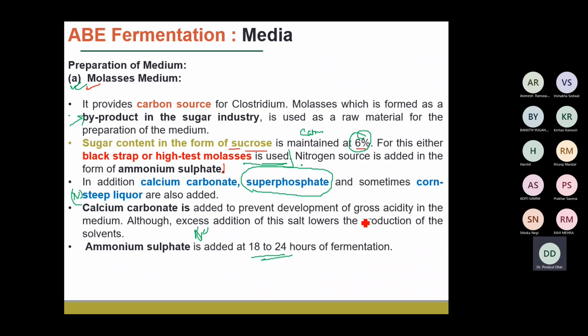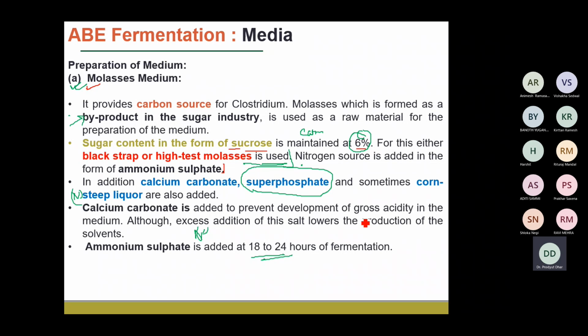What is happening is, if acetic acid is produced, the pH will go down and it will become more acidic, and that is going to affect the growth rate of, for example, the Clostridium, right? We know that in acidic conditions the growth rate will be reduced. To counteract that, calcium carbonate is added, which neutralizes it whenever there is a high acidic content.